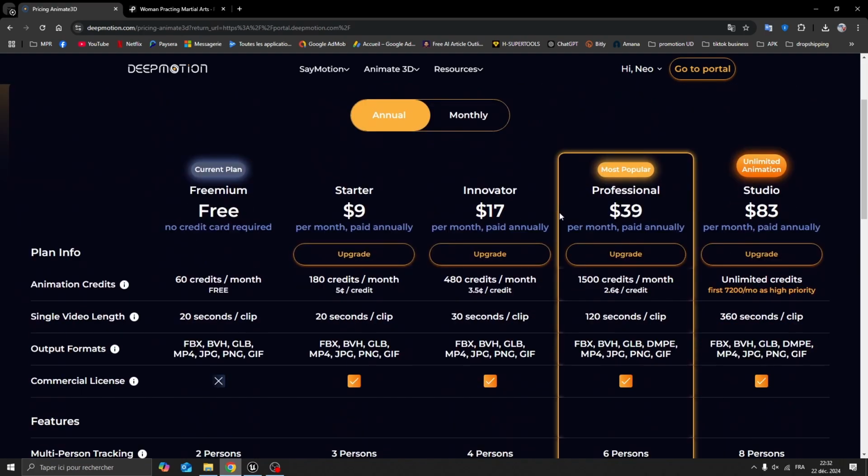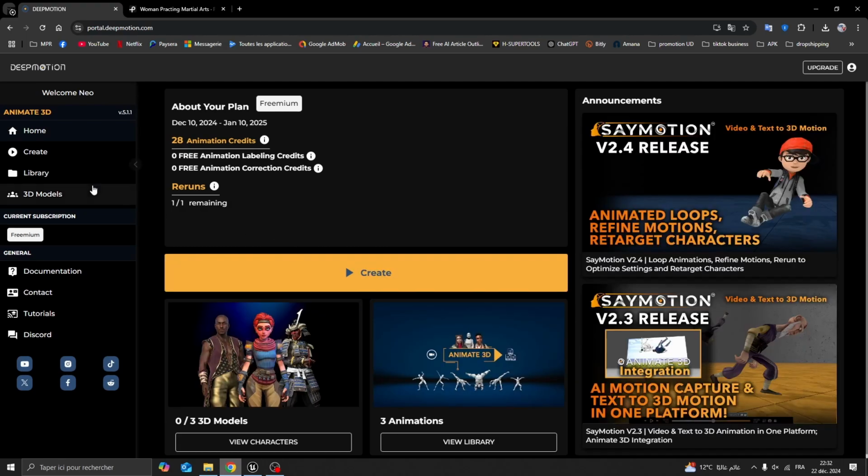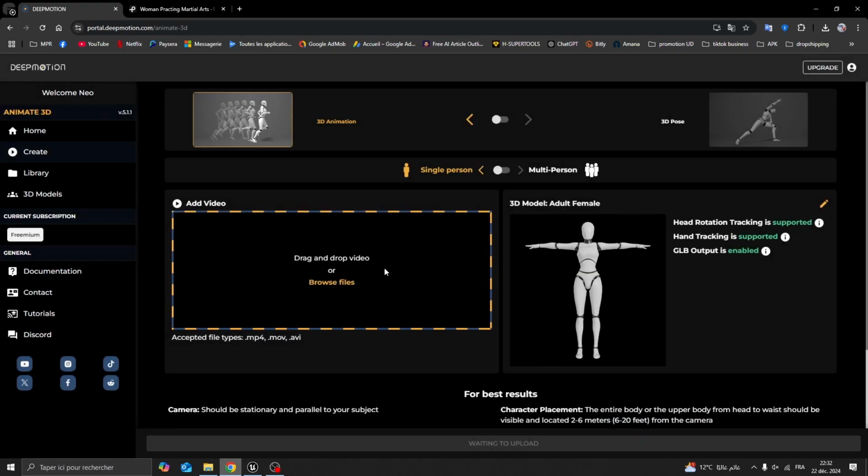So now let's go to Portal. Let's go to Animate 3D. Click on Launch, and here you are on Home. You go to Create. Here you select 3D animation, because with 3D pose, you can see here that you can only upload pictures. This is in order to create a 3D pose, just like the thumbnail here, but starting from a photo. So this is not what we want. We need to create a 3D animation.